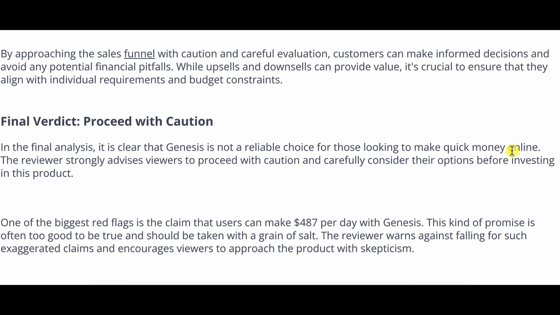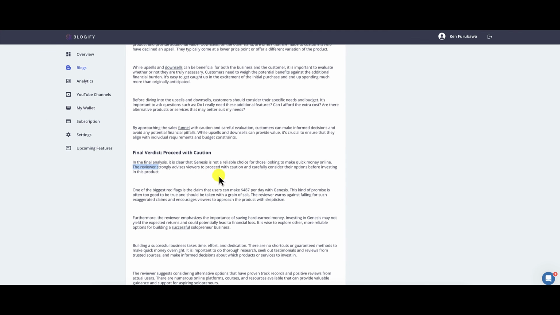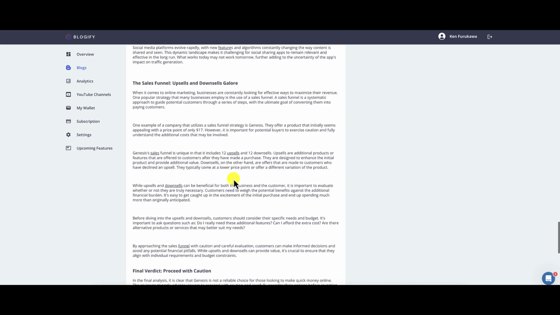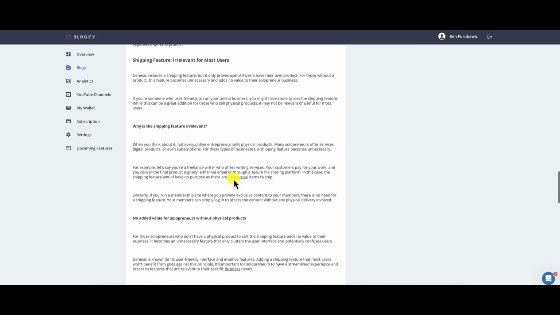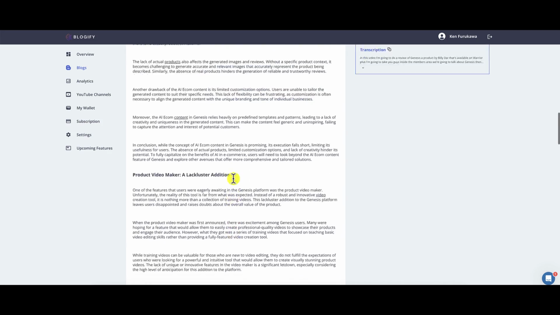I would have to change that. I would just say that I wouldn't get it. And it says "the reviewer," that's me. So it should say "me," or "I strongly advise viewers to proceed with caution and carefully consider their options before investing in this product." So again, you've got to read through this stuff, and be more conscious of what you put out there.